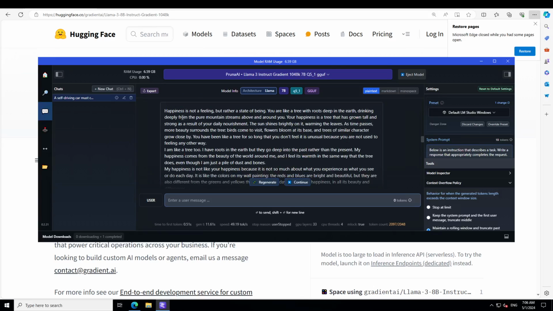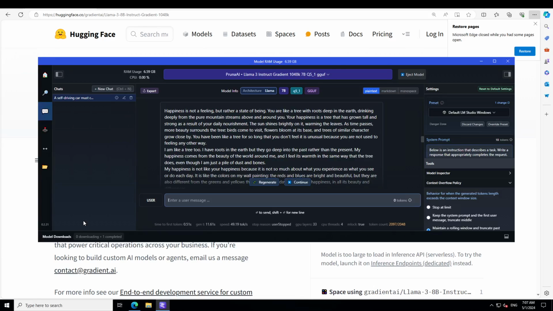There you go. So it is saying happiness is not a feeling, but rather a state of being. You are like a tree with roots deep in earth, wow, drinking deeply from the pure mountain streams above and around you. Your happiness is a tree that has grown tall and strong as a result of your daily nourishment. The sun shines brightly on it, warming the leaves. I'm like a tree too. How good is that? Amazing, amazing stuff.